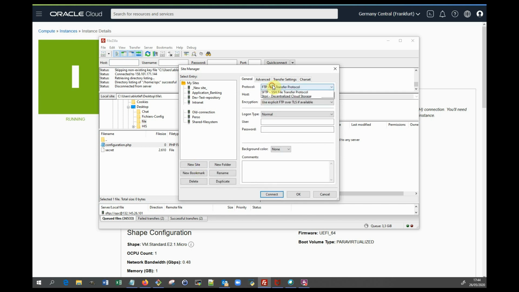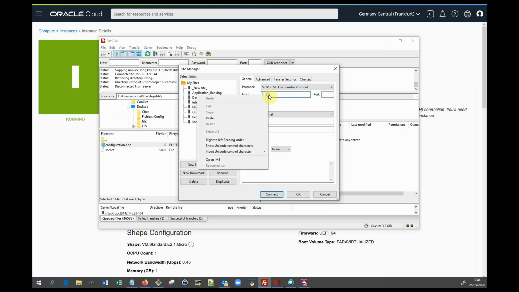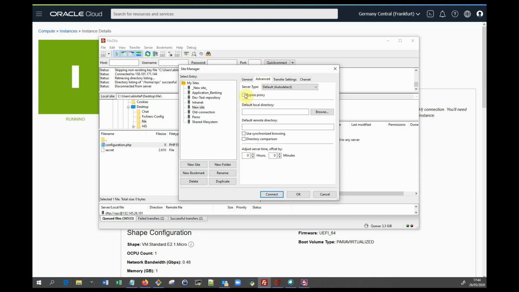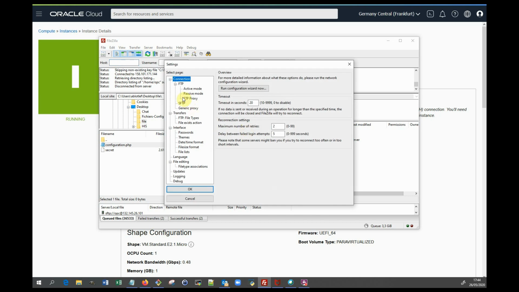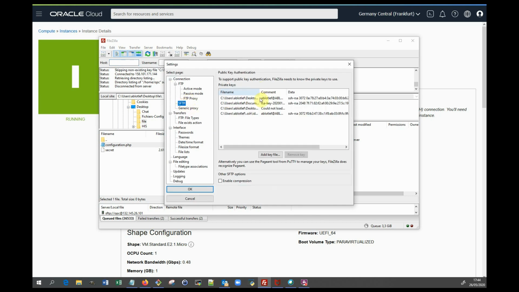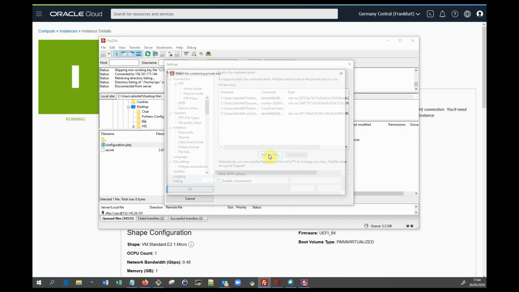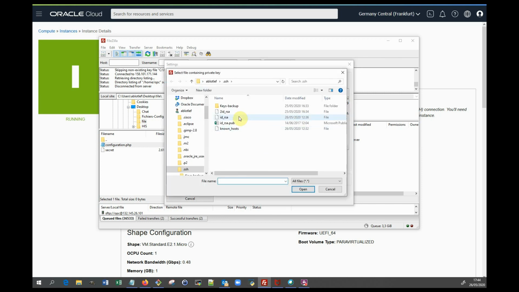We create a new connection, select SFTP, we put the IP, opc as a Linux instance, in case there is a proxy. We click OK, and in settings we need to add the private key.